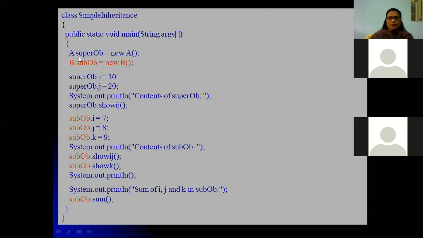Here superOb is an object of the superclass, and we are allocating memory for that object by calling a constructor.